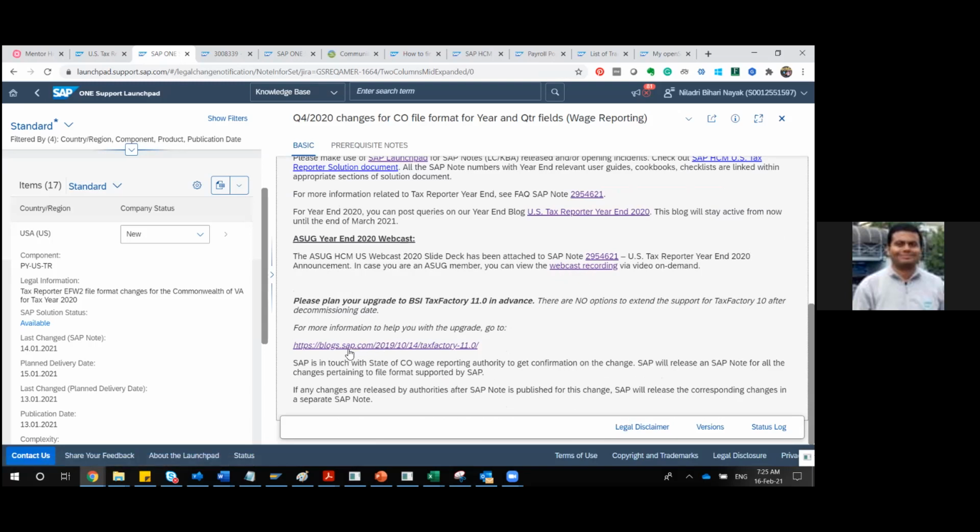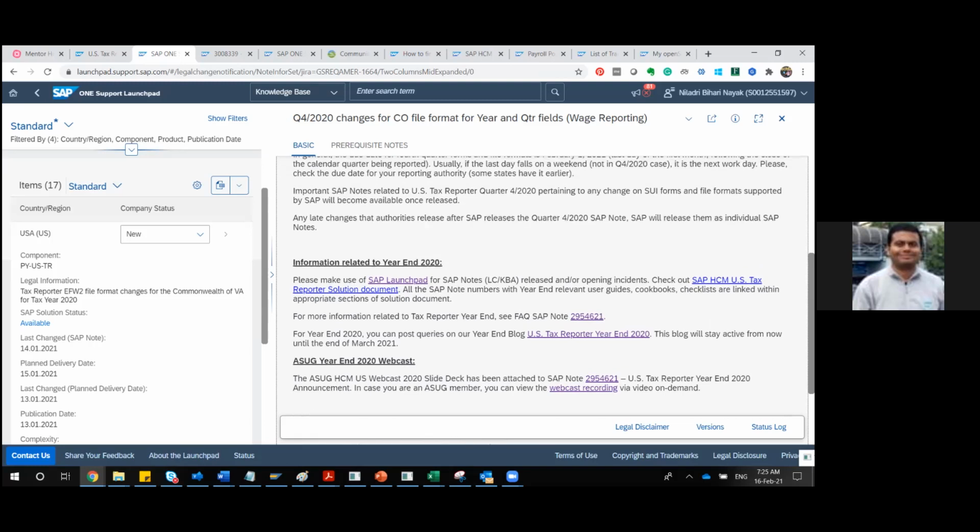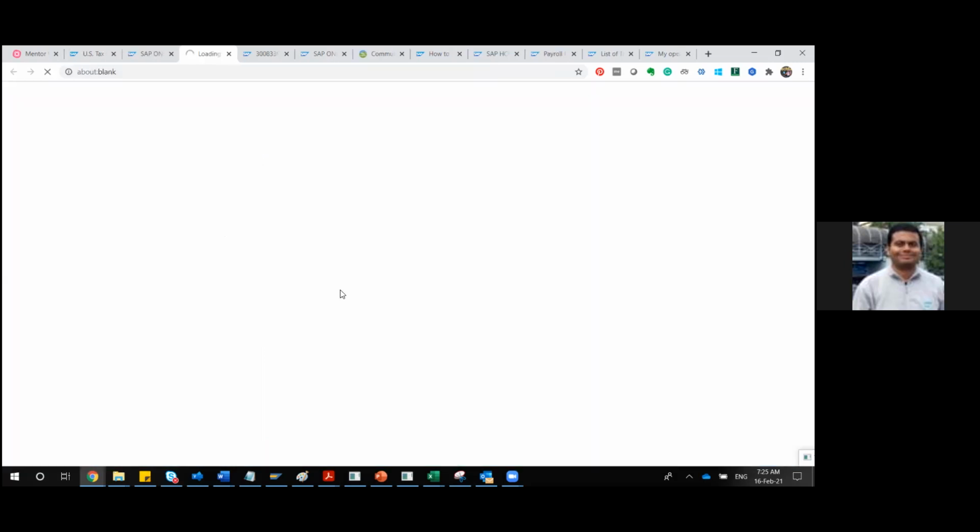They have also given a reference to BSI Tax Factory 11.0, because people are upgrading to 11.0 BSI, which covers whatever changes are happening. This is useful because they have also asked to check the tax reporter solution document. Let me go through that.